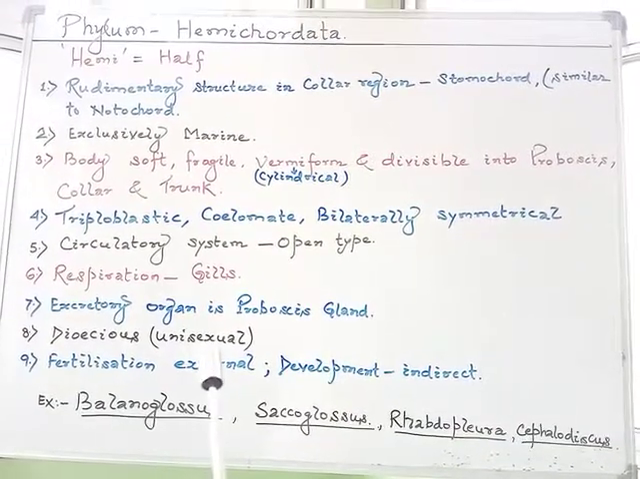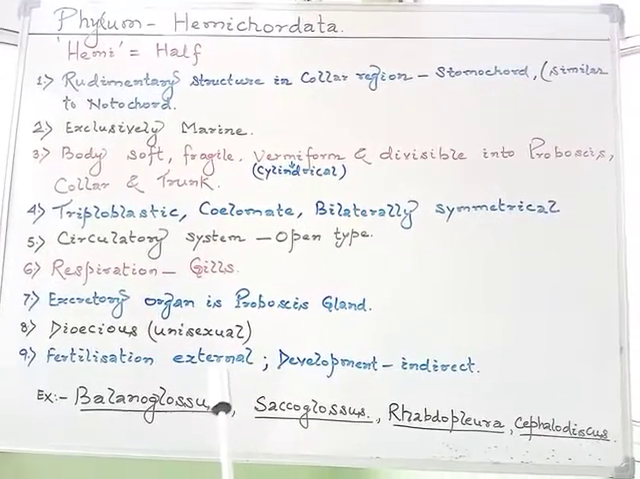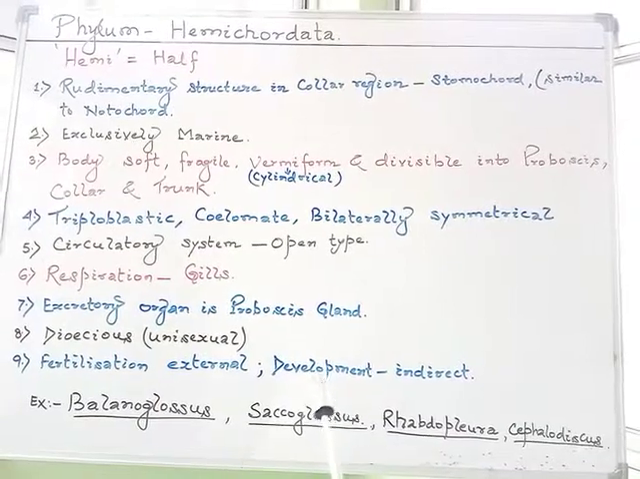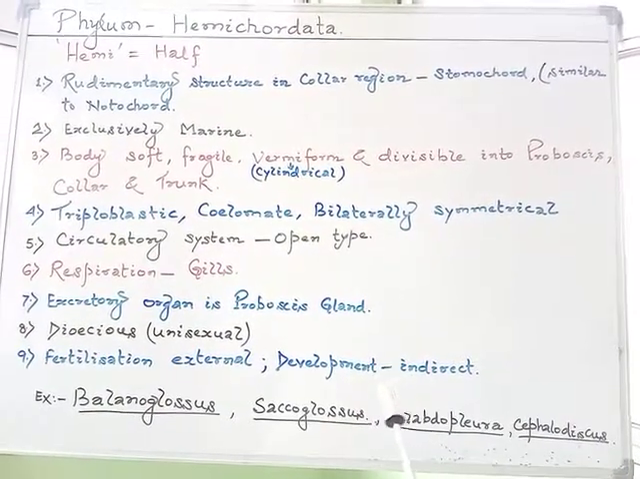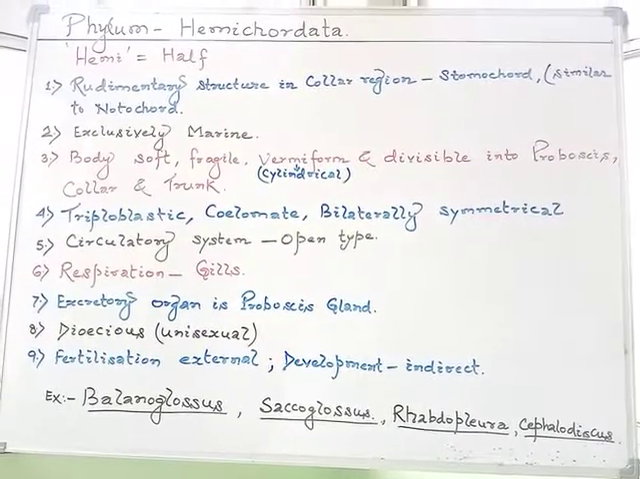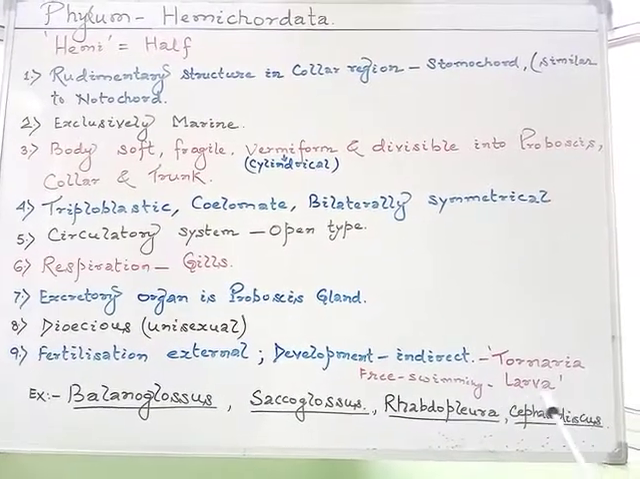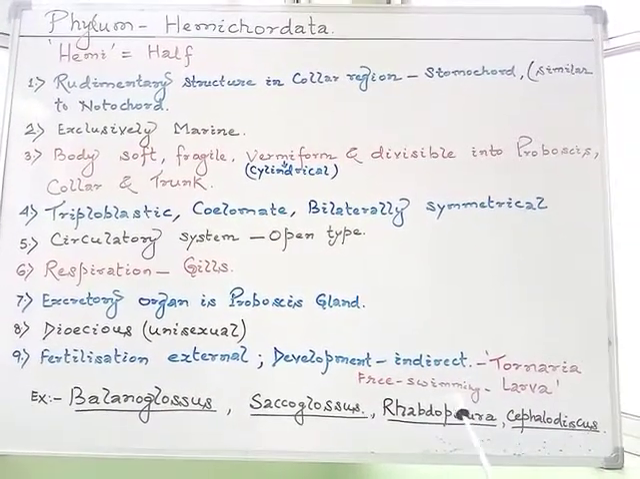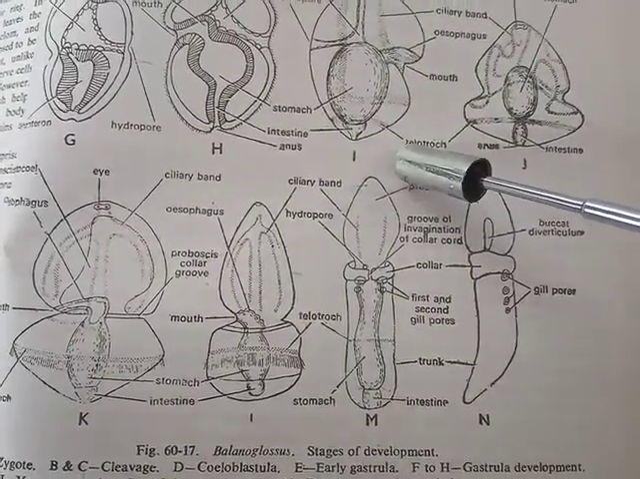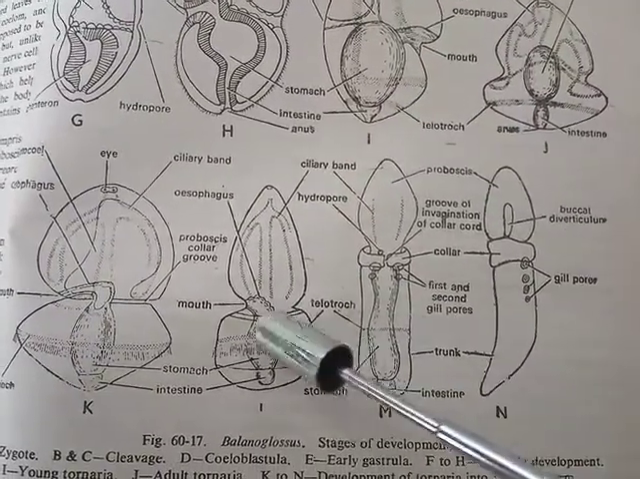They are unisexual animals, meaning they are dioecious. Fertilization takes place outside the body, meaning external fertilization, and the development is indirect, meaning involvement of a larval stage within their life cycle. The larva is called the Tornaria larva, which is a free swimming larva. So we may observe the involvement of the Tornaria larva in the case of Balanoglossus.